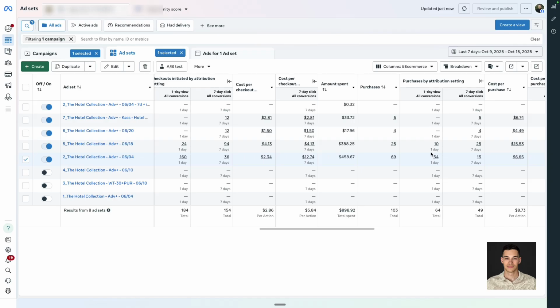The thing is that 7-day click plus 1-day view performs better, especially when you have a smaller ad account, smaller ad spend, and less conversion data. If your ad account spends less than 10K per month, don't panic. You still need the extra view purchases to help the Facebook algorithm learn faster. It's okay if up to 50% of sales come from view attribution, especially on lower ad spend. It's not ideal, but it's okay, especially if you're spending 5 to 10K per month. For bigger brands, that's already a lot, so you need to switch to 7-day click attribution only, to optimize better and spend money more efficiently.